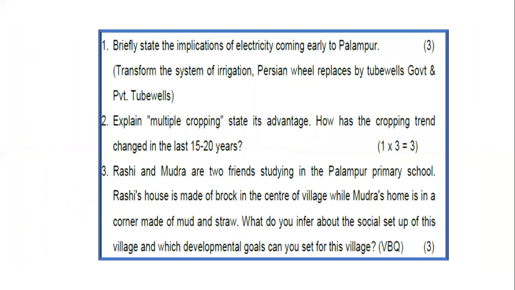Briefly state the implications of electricity coming early to Palampur. The 3-mark question, so you write the answer in 80 words, and you are going to include the points, that is, transform the system of irrigation, Persian wheel replaces tube wells, and government and private tube wells. You can add more points, write it in point form in complete sentences.